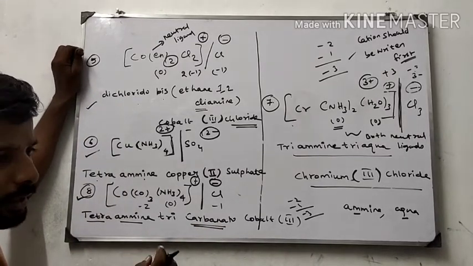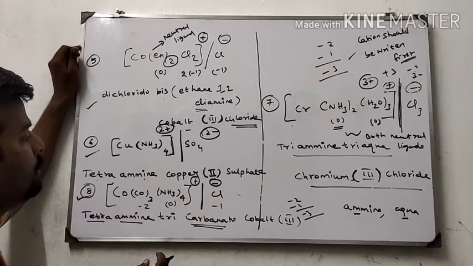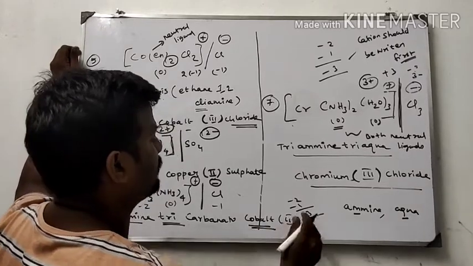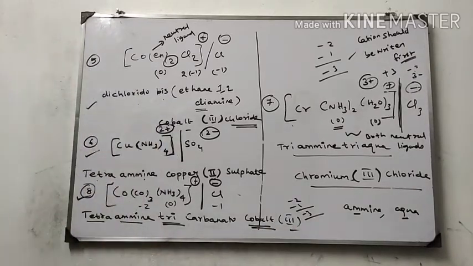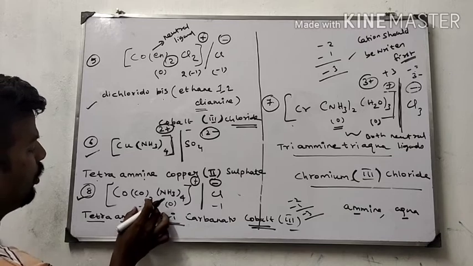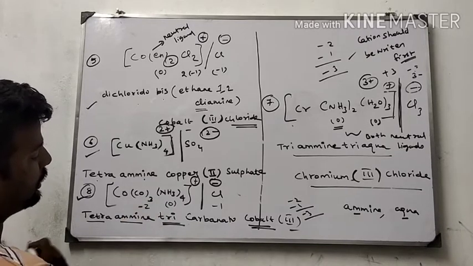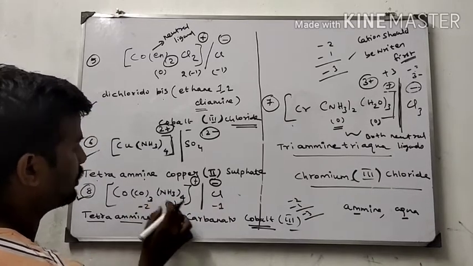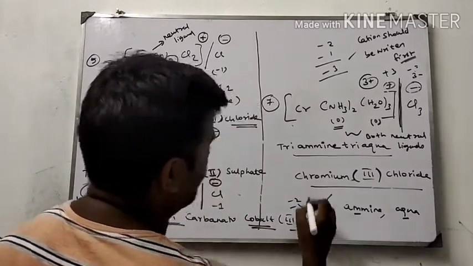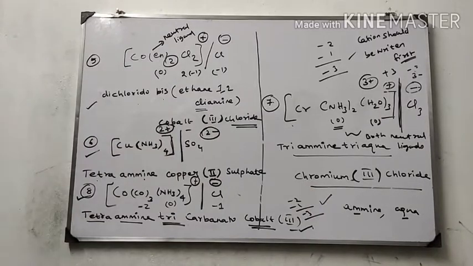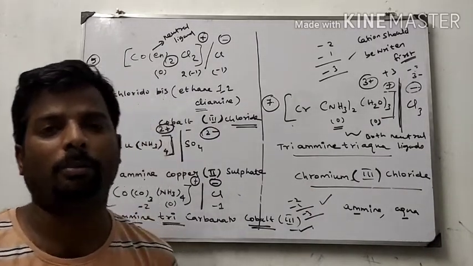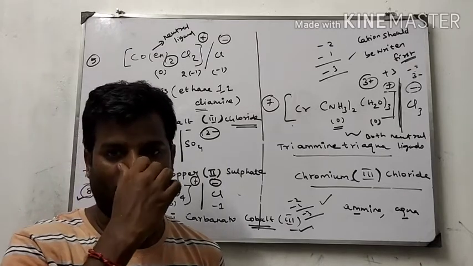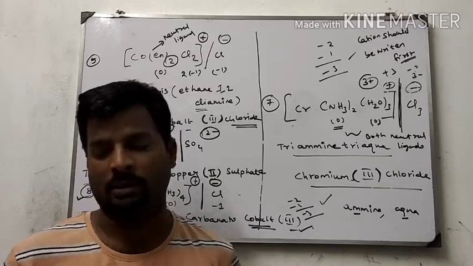Carbonato present in the cationic part means we have to write carbonato, cobalt 3. Why is it 3? Because here carbonate oxidation state is -2, negative ligand. Amine is a neutral ligand, chlorine -1, so -2, -1, -3. Therefore the oxidation state is 3. So I have explained the 4 important coordination compounds, how to name the coordination compound using IUPAC rules.